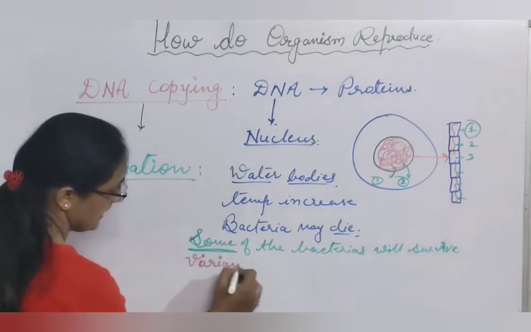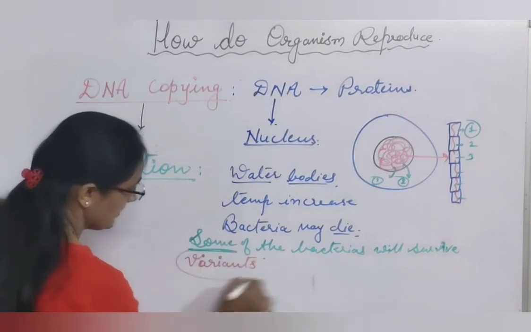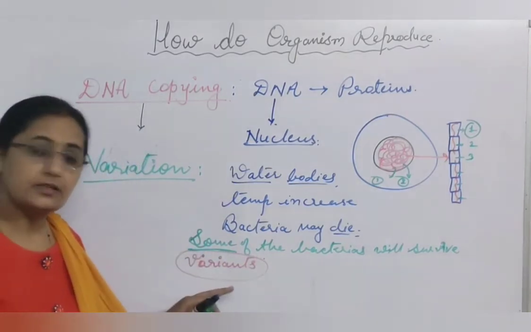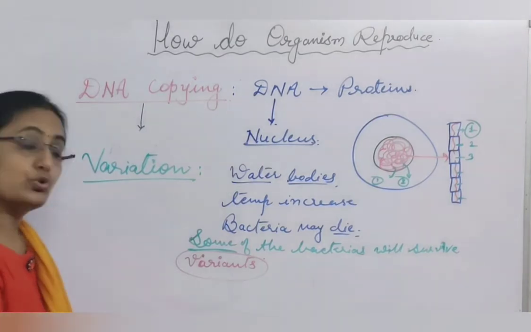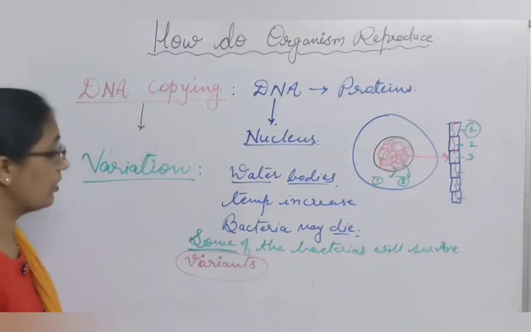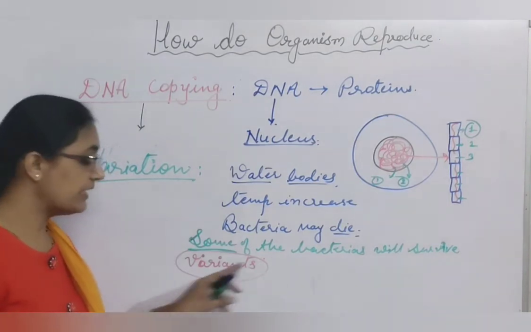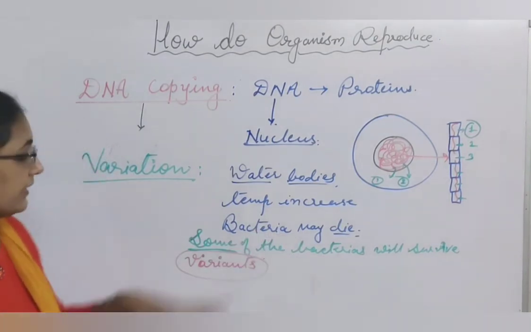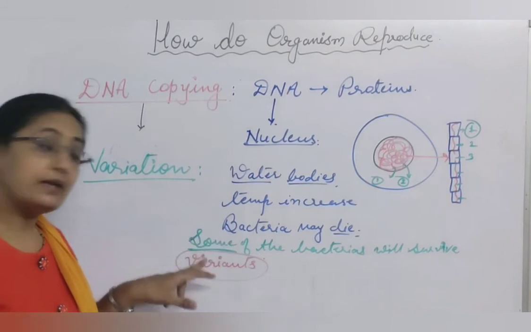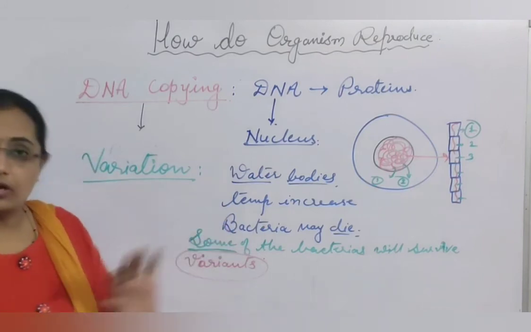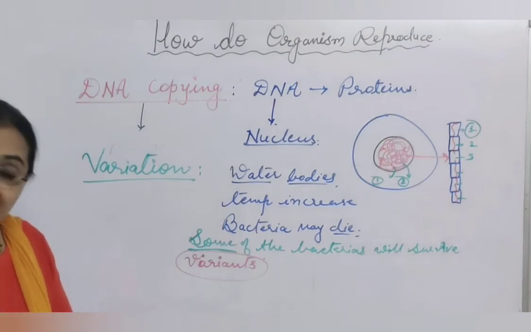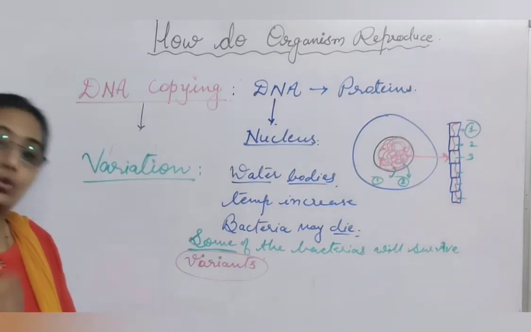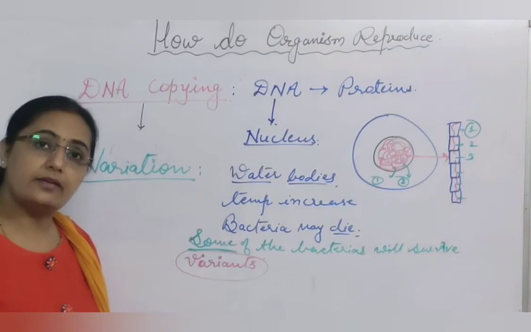Those bacteria are called variants. So the variants, those who show some variation, are called the variants. These variants have the capacity to survive in that high temperature. But the rest of them, those who are not able to resist that hot temperature, who don't have resistance for it, that category of bacteria will die.